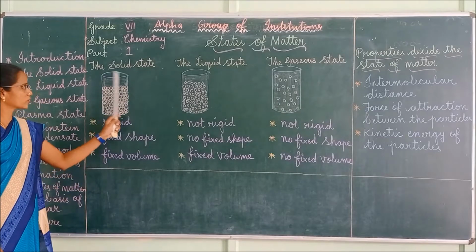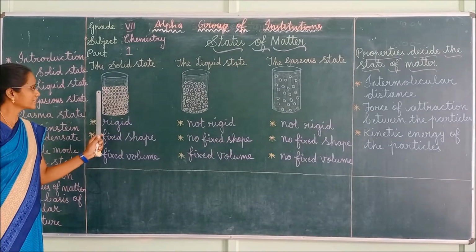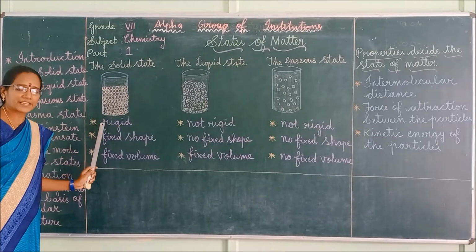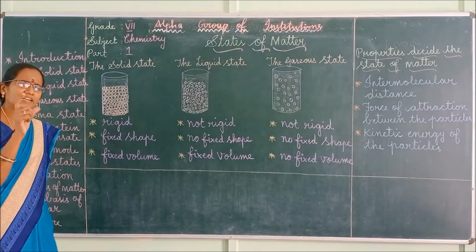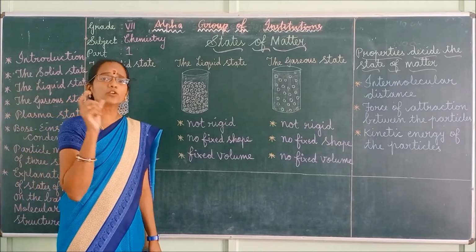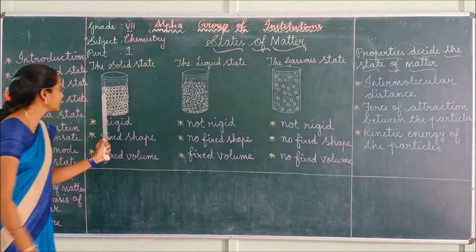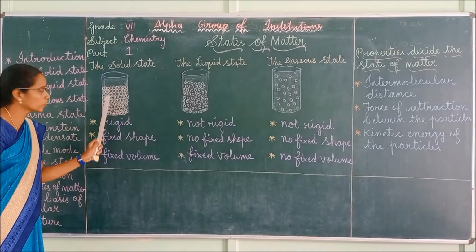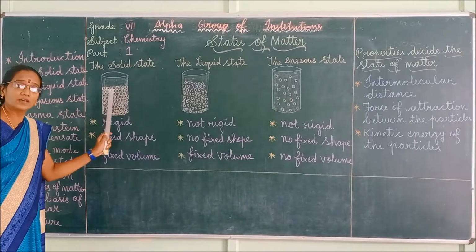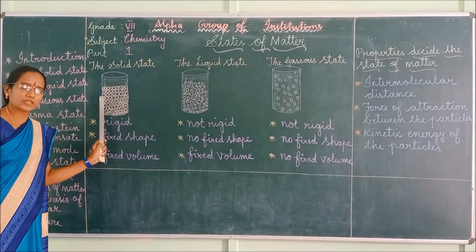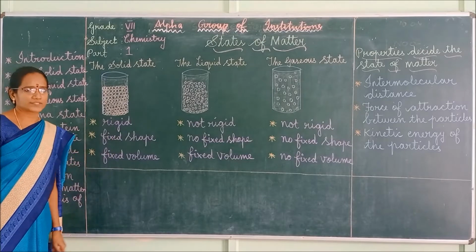Solids are rigid. So look at the diagram. Here, see the solids. It is rigid. Solids are tightly packed. The molecules of solids are very closely, very tightly packed. Look at the diagram. See, these are molecules. These molecules are tightly packed. So that is also one of the properties of solids.